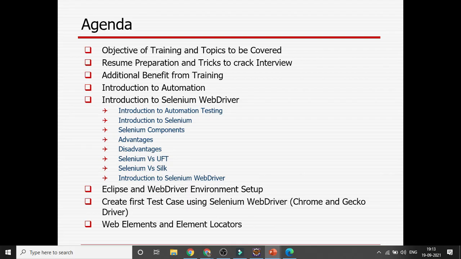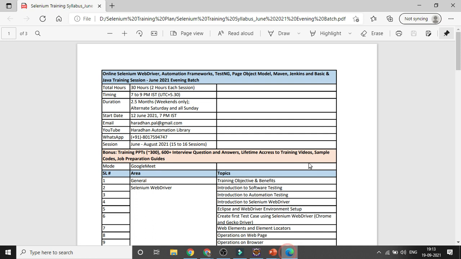Okay, so I must say that you can give more focus to different manual testing skills, different product testing, different domains, and different testing tools and techniques you can learn, but still you need to learn either automation testing or API testing or the DevOps part. In automation, there is a lot of variety of tools available, not only Selenium. Tosca is available, UFT is available, RFT is available, along with that Silk is also available. So you can learn any of the tools, any of the frameworks, and any of the programming languages. That is the prerequisite of automation testing.